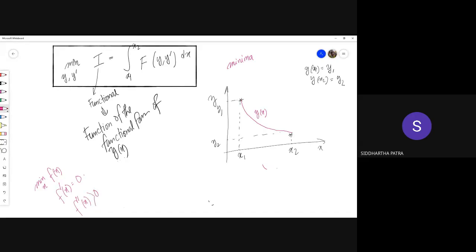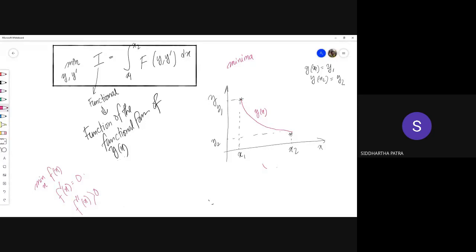Okay, so the value that gives you f double prime greater than 0 and f prime equals 0 is the one that minimizes f of x. Okay, here we are not talking about minimizing a function but a functional which we have already defined. Okay, and that can be minimized or maximized, or the value can be changed by changing the functional form. The functional form of y that minimizes that functional is this one, the one which is drawn in magenta.